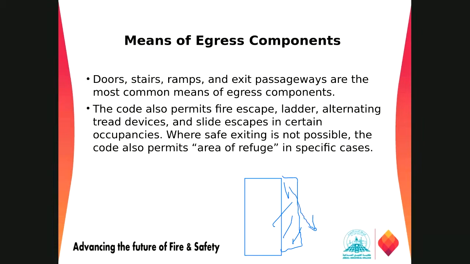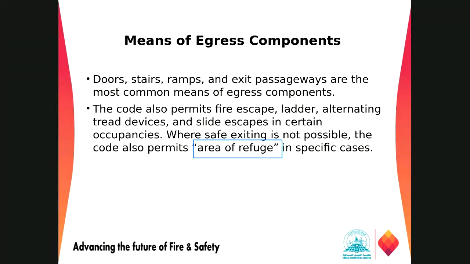And then there are some slide escapes, the newer ones, where there is a slide with some recent technologies to go out of that area. And where a safe exit is not possible, there are also areas of refuge where some can take temporary shelter to protect themselves from fire or smoke for certain times, provided with a communication system with the outside fire department team.